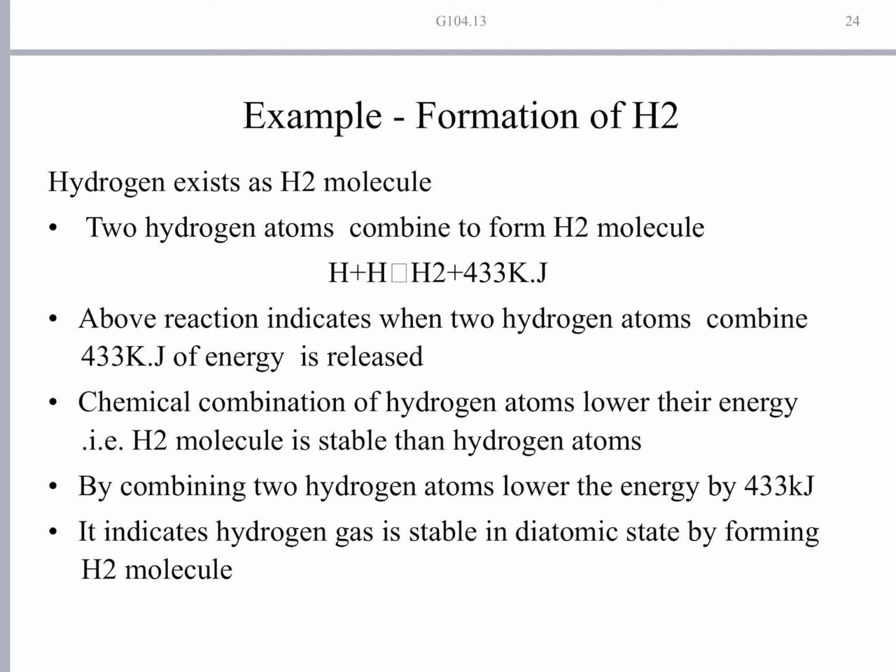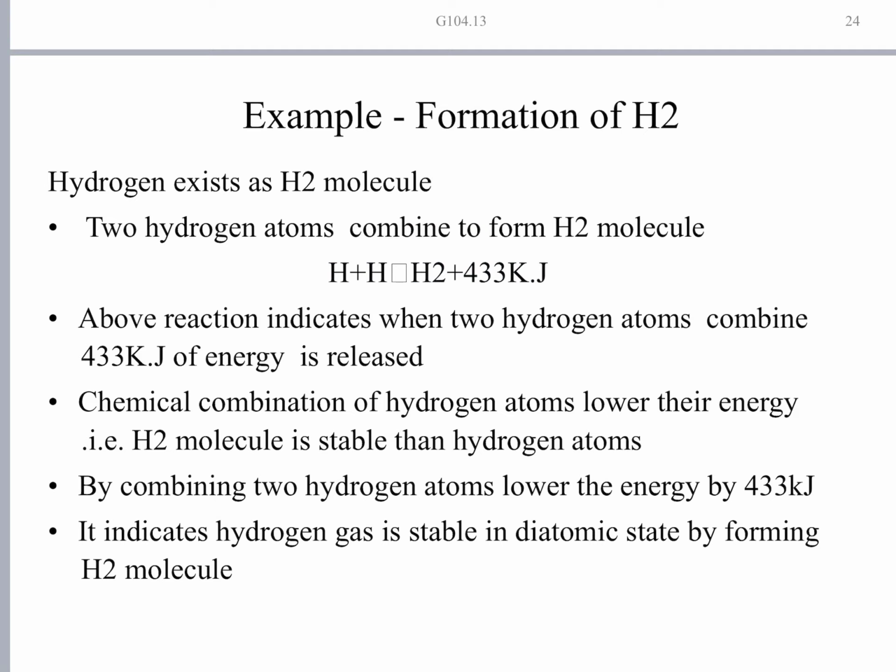In the formation, 433 kilojoules of energy is liberated to the surroundings for the formation of 1 mole of hydrogen molecules. The reaction indicates that when hydrogen atoms combine, 433 kilojoules of energy is released. Not two hydrogen atoms, but 1 mole of H2, hydrogen gas, is formed. The chemical combination of hydrogen atoms lowers their energy. Here it is losing energy.